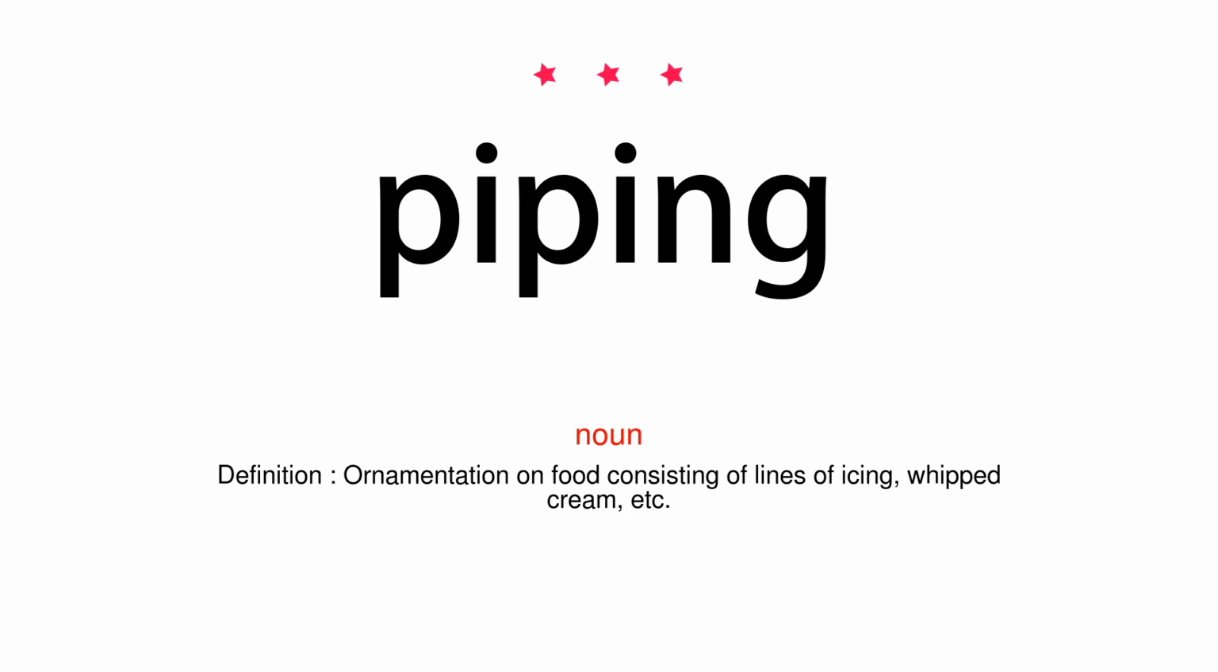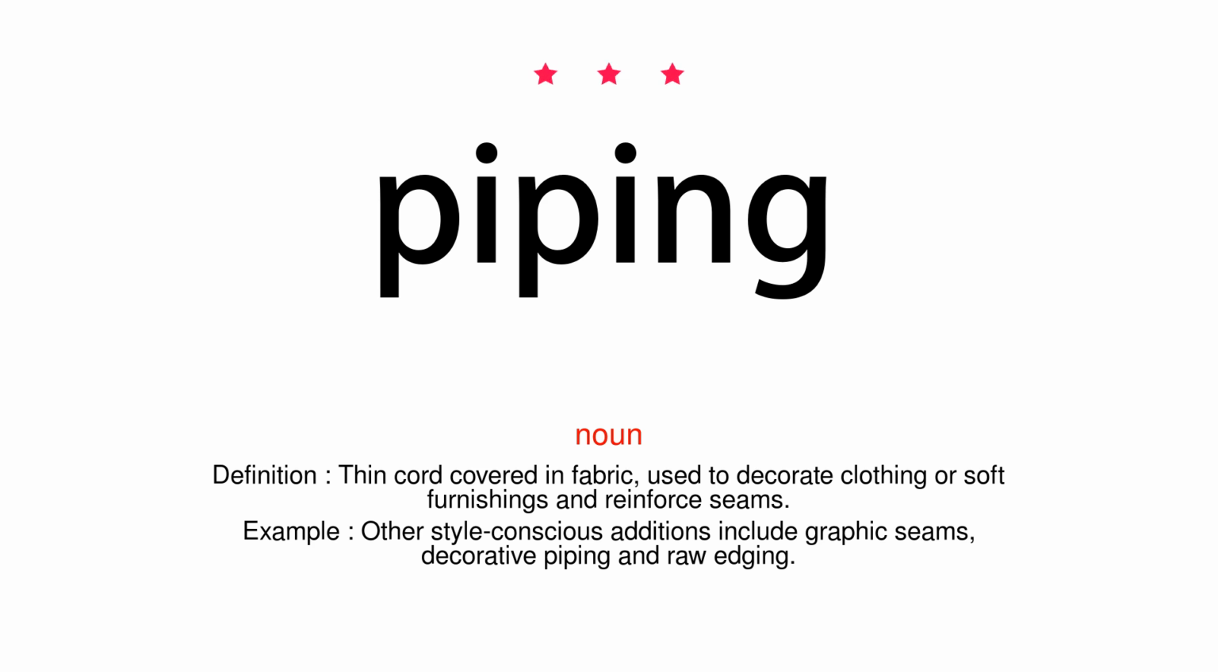Noun. Definition: ornamentation on food consisting of lines of icing, whipped cream, etc. Noun. Definition: thin cord covered in fabric, used to decorate clothing or soft furnishings and reinforce seams. Example: other style-conscious additions include graphic seams, decorative piping and raw edging.